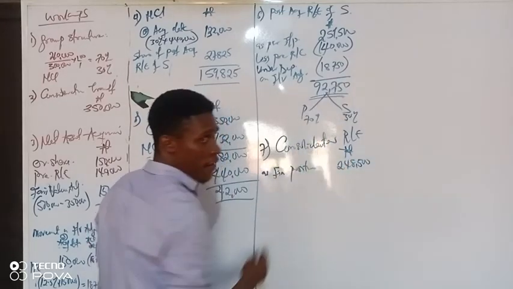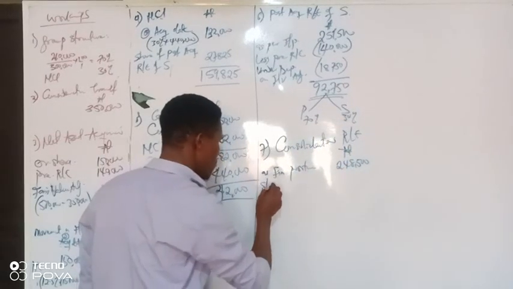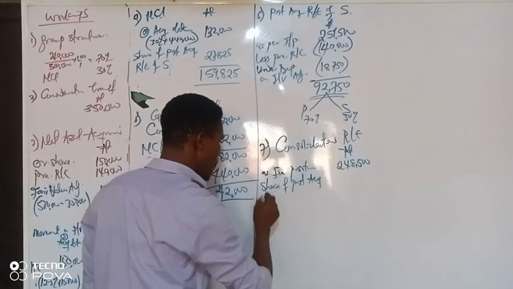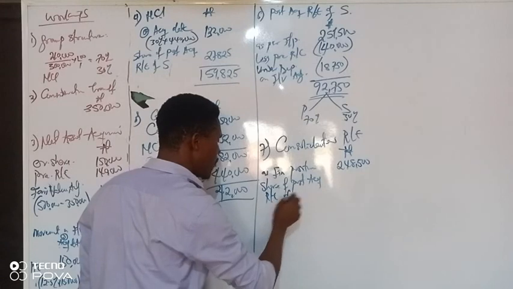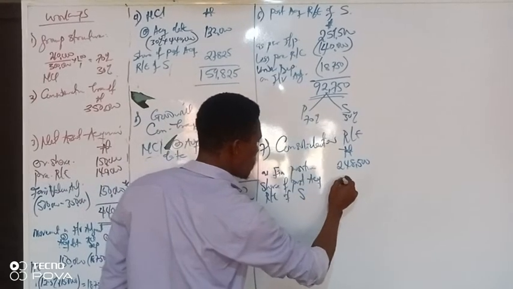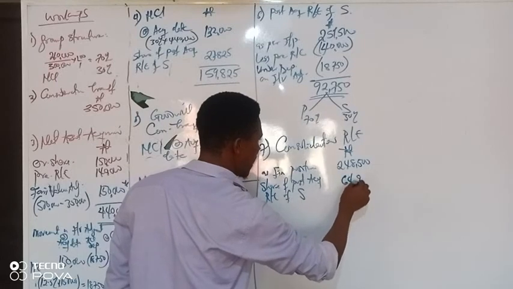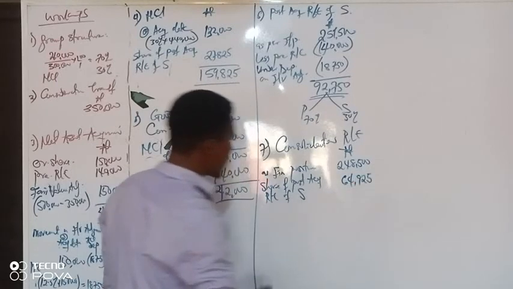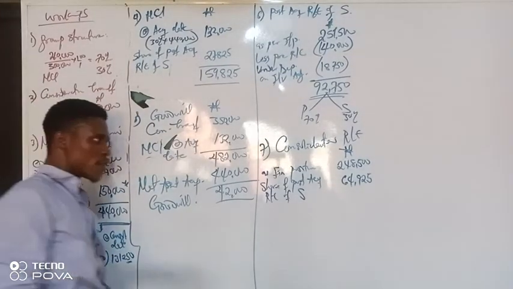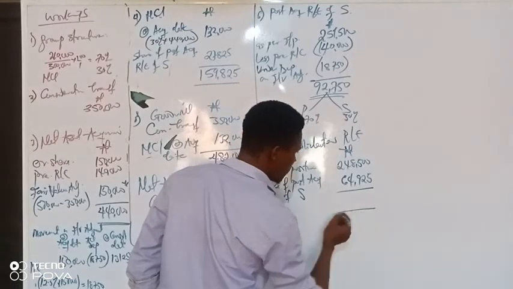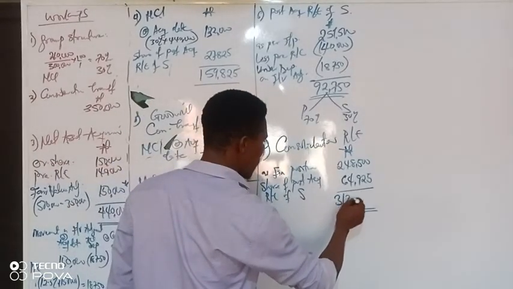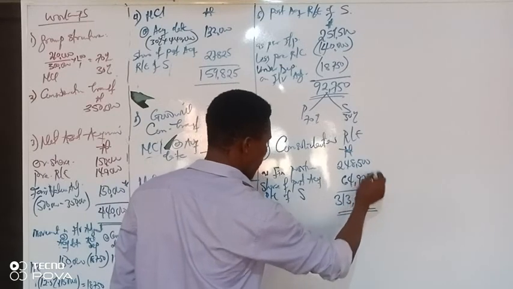So we add his own share here: the share of post-acquisition retained earnings of the subsidiary. That means 70% of this, 64,925. I think in this question there is no other adjustment. So in view of that, our total retained earnings for the parent is 313,425.